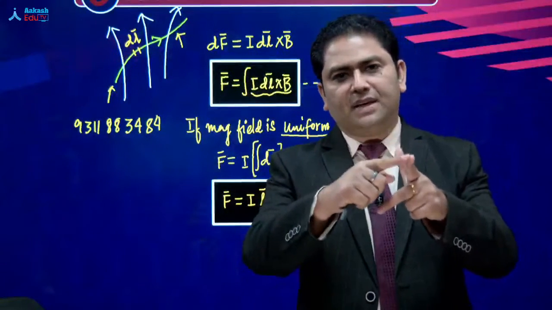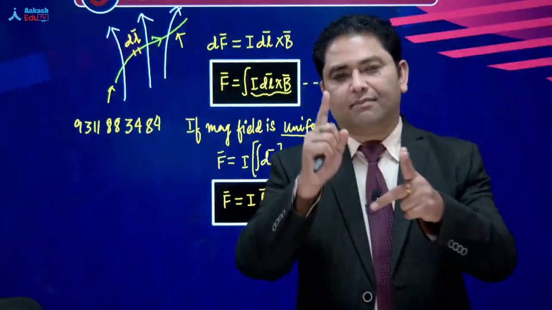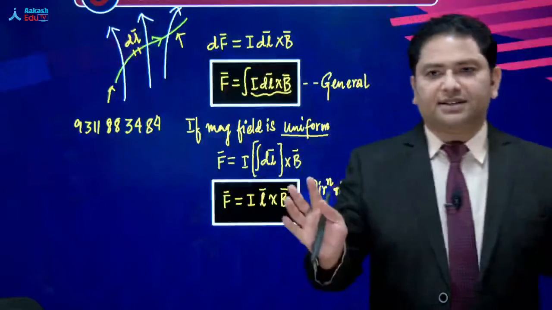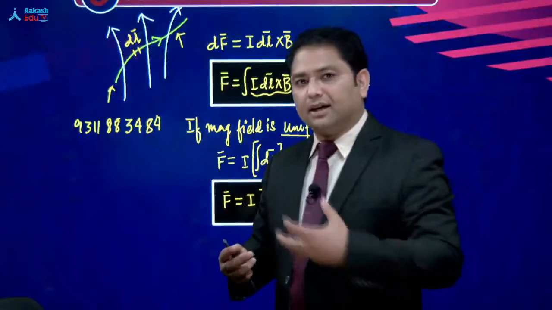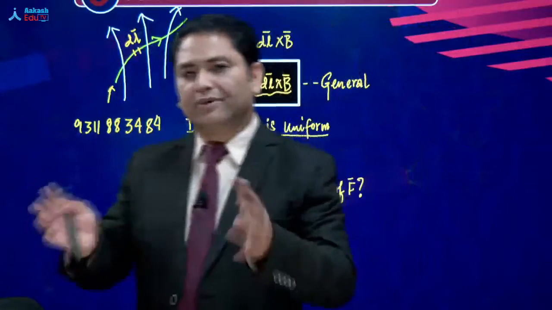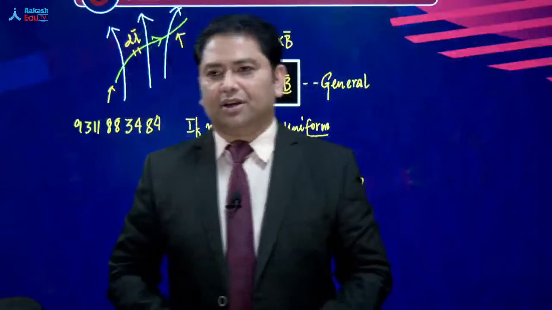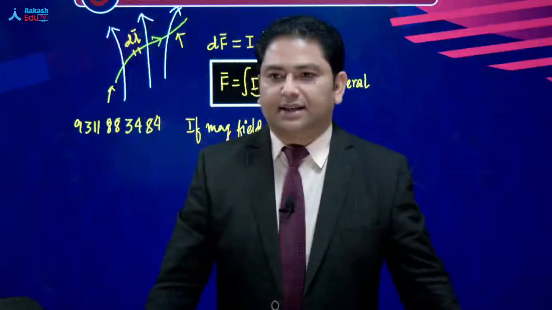So FBI. The force, magnetic field is B, I is the current. But frankly speaking, I never rely, rely is a wrong word, that's perfectly reliable. I simply go with the cross product one. Force, magnetic field, current, yes.